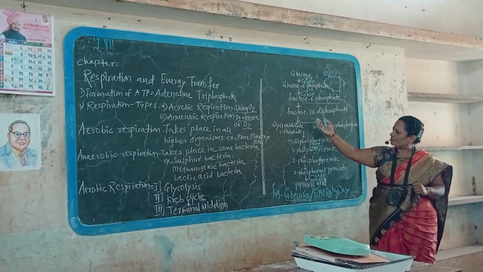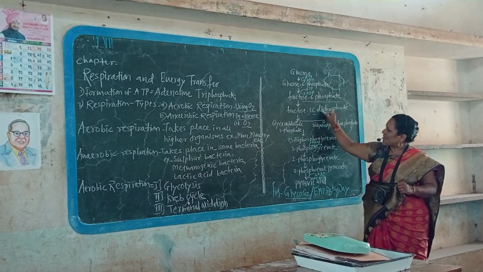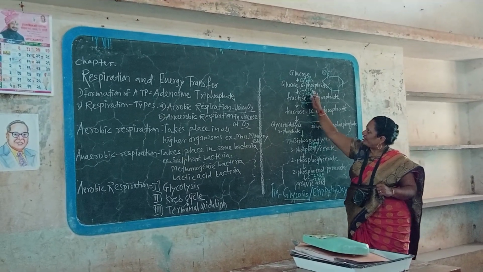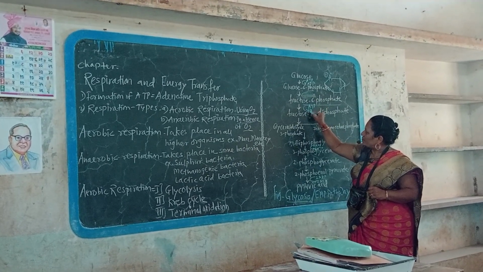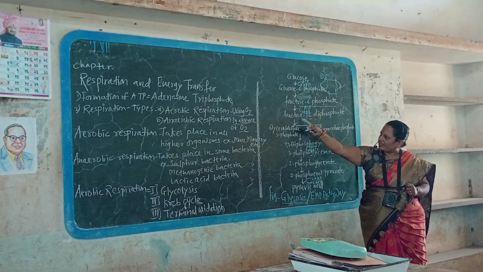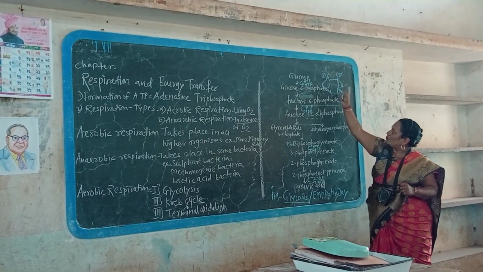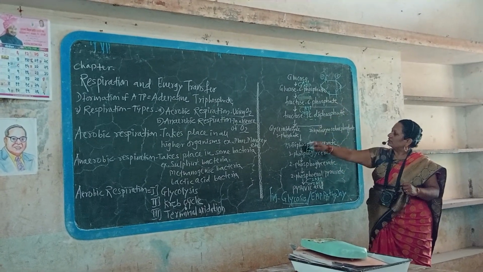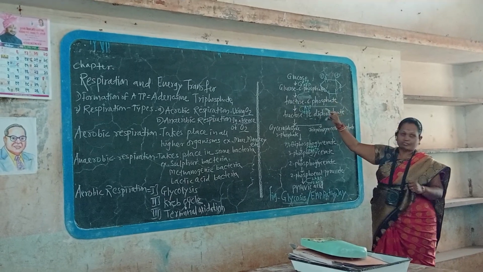From this fructose 6-phosphate, fructose 1,6-diphosphate is produced. Here also one phosphate group is added. That ATP is used here, and from that ATP, ADP is produced. From fructose 6-phosphate, one phosphate from this ATP is added to which carbon number? Carbon number 1. 1, 2, 3, 4, 5, and 6. Fructose 1,6-diphosphate is produced here.